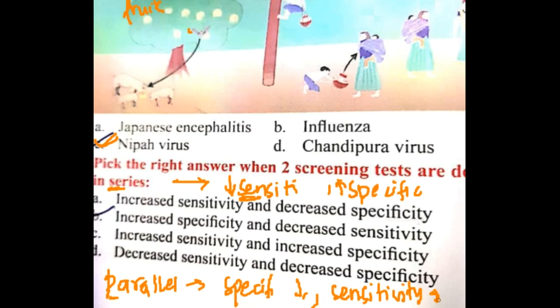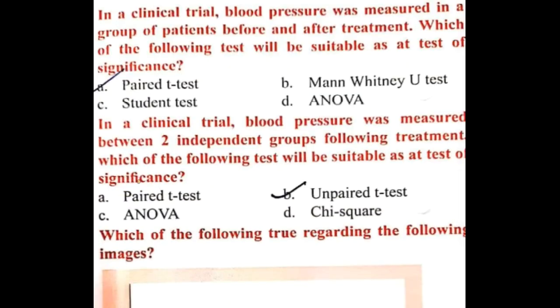Next question. In a clinical trial, blood pressure was measured in a group of students before and after treatment. If you measure anything before and after treatment, then that is a paired t-test. What is this type of test? This is actually a paired t-test, which measures before and after the treatment.